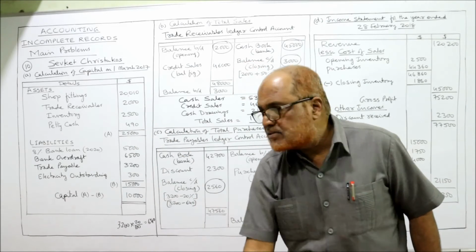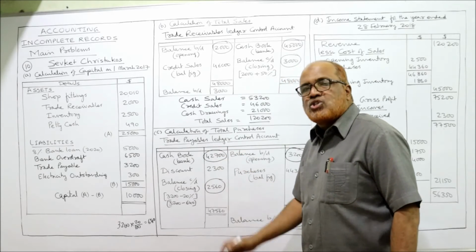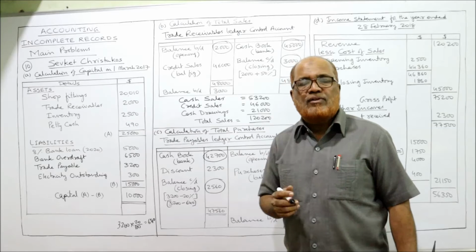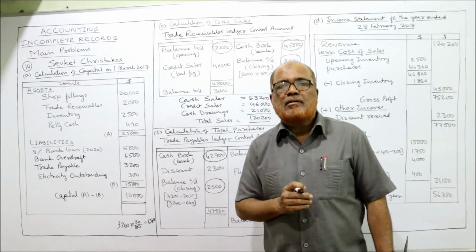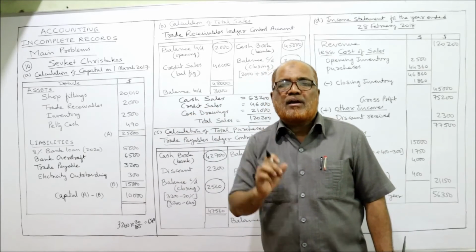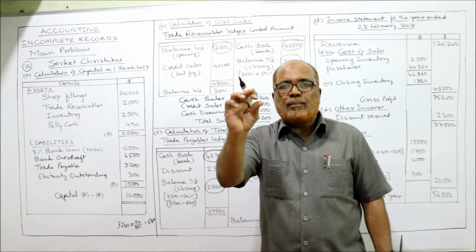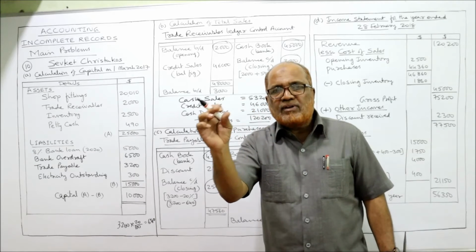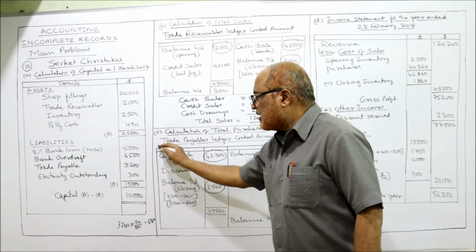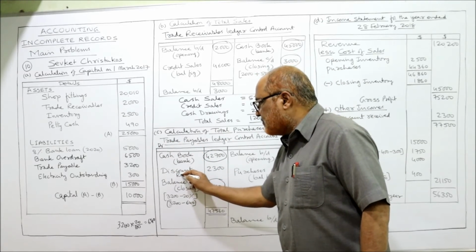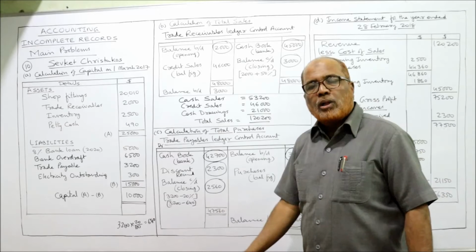So here, trade payable debit side. Cash book, bank. How much check is issued? 42,700 checks are issued. Now discount received. Discount received is an income, and incomes will be credited. So a discount received account will be created, and debit should be given to trade payable. So the entry will be trade payable debit, discount received credit. Trade payable is debited, so this is the debit side. Debit side, discount received 2,300. All the items we have taken.